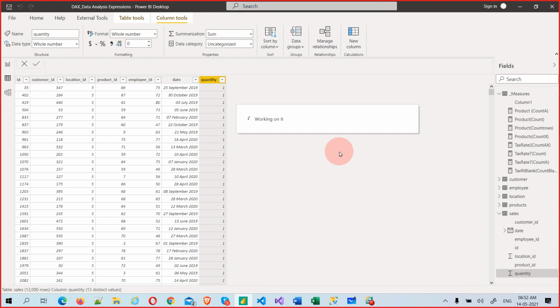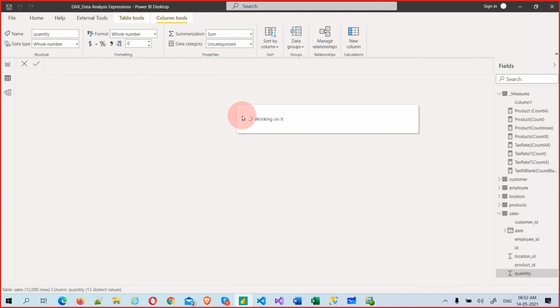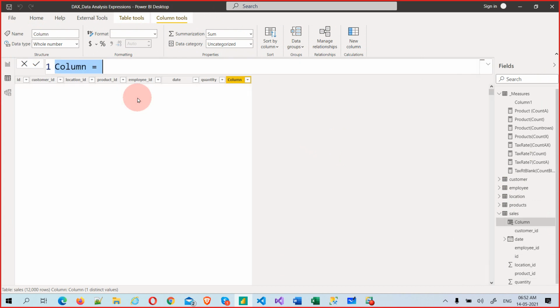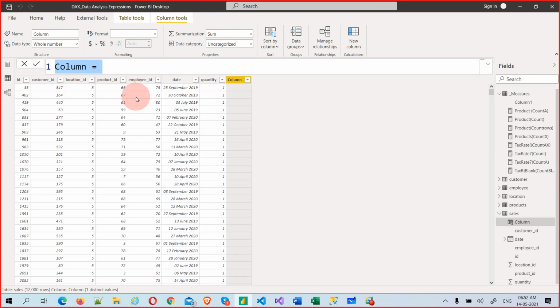Okay, now let's create one new column using related. So related is a column function. Functions will be measure functions, column functions, table functions, so 3 types. DAX will be a column function, a measure function or a table function. Filter is a table function, and generate series is also a table function.